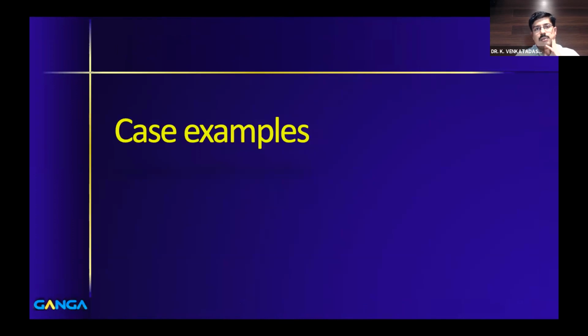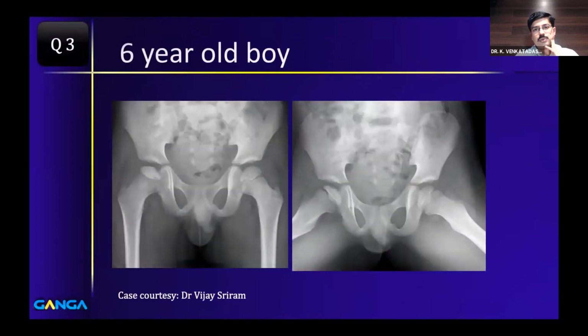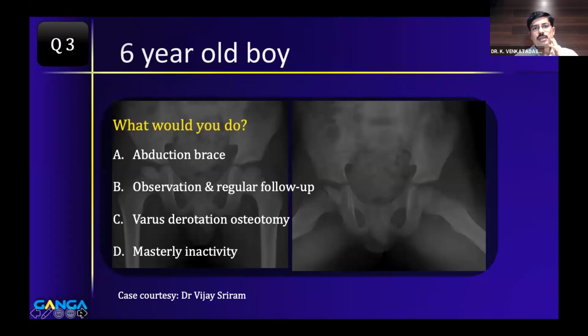So with this, we'll move on to case examples to know how much you have understood based on this talk. Can we have the poll now? This is a 6-year-old child. Please have a close look at the X-ray. The question is there.